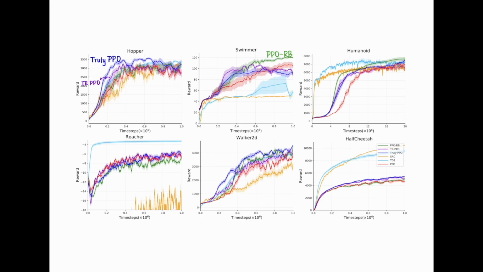We can clearly tell that Truly PPO outperforms other algorithms, since across 6 different tasks, it outperforms other PPO algorithms on 4 tasks: the hopper, reacher, walker, and half cheetah. So we can know that PPO rollback and trust region PPO alone may perform very well in some tasks, but thoroughly combining the two is the best solution.